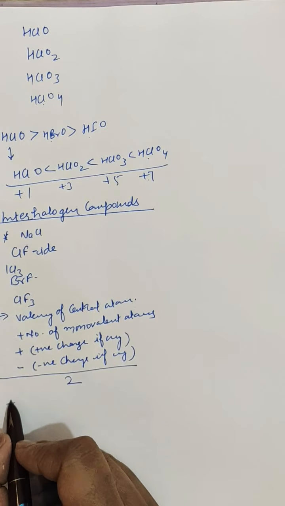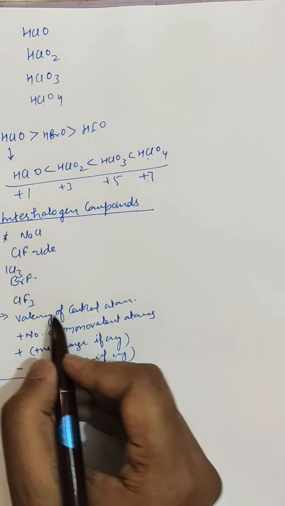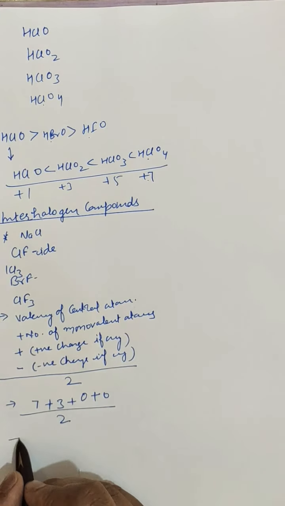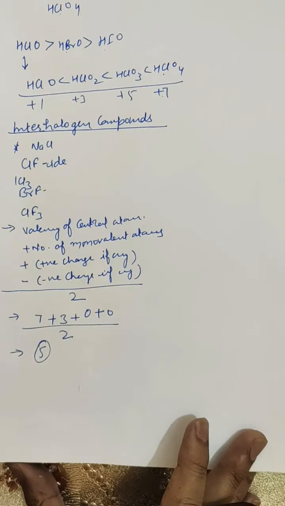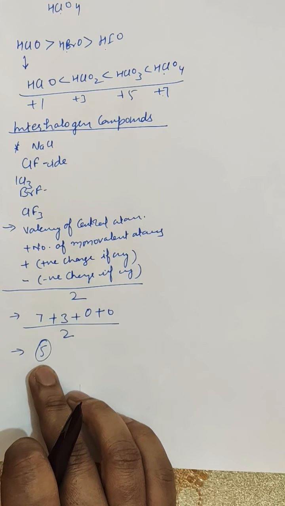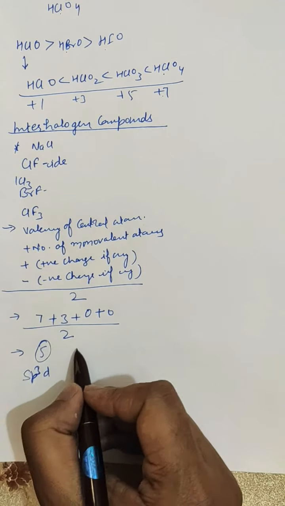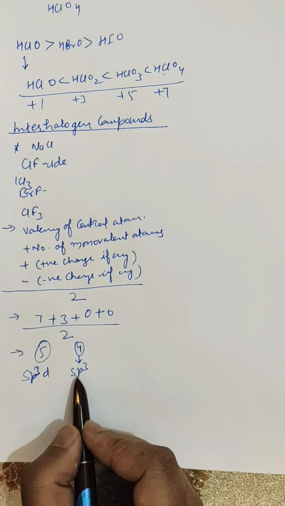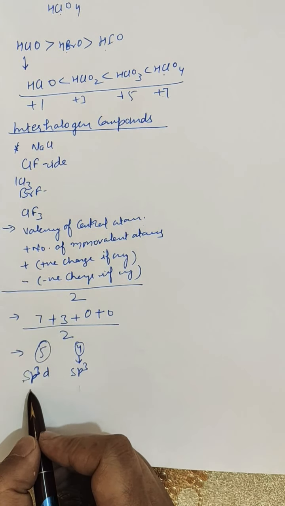So here ClF3, the valency of central atom chlorine is 7, plus number of monovalent atoms 3, plus there is no positive charge, no negative charge, divided by 2. So it comes to be 7 plus 3, 10 divided by 2, that is 5. So its hybridization is such that there are 5 hybrid atomic orbitals present. If it comes to be 4, then most probably it is sp3, because there are 4 hybrid orbitals. Here it is 3 plus 1 plus 1, so total 5, so it is sp3d hybridization.